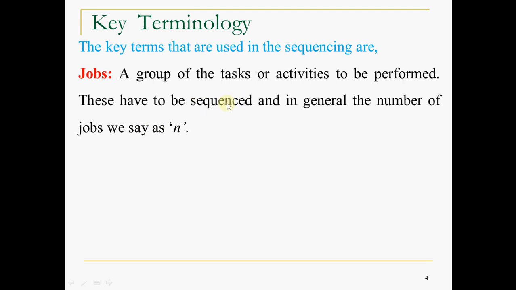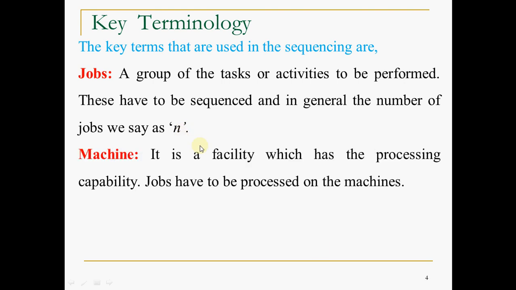So what is a job? Jobs means a group of tasks or activities to be performed. The jobs are to be sequenced in order to minimize the total processing time, and in general, we designate the number of jobs as n. Of course, n is a finite number.